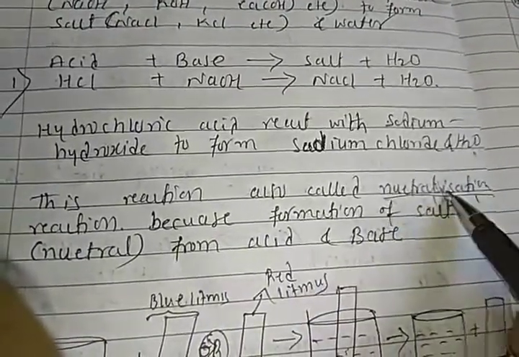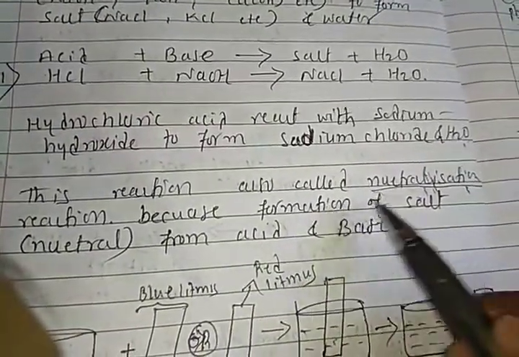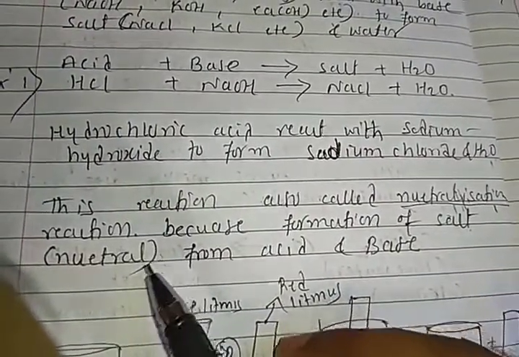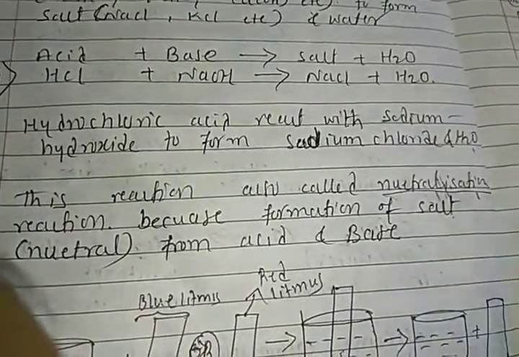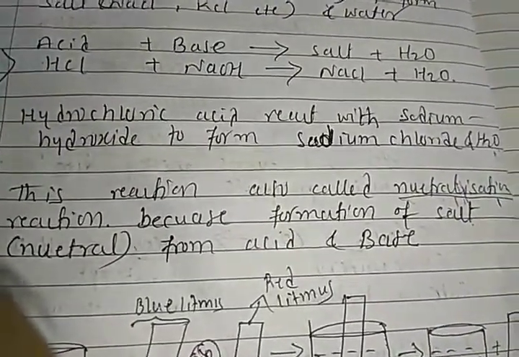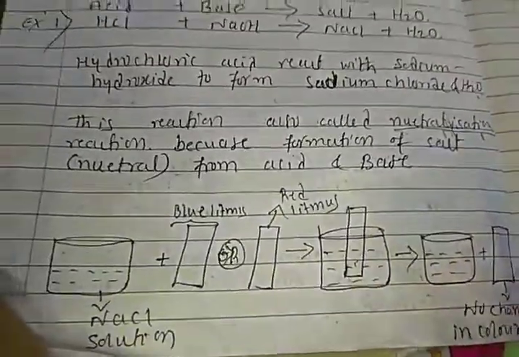Why is it called a neutralization reaction? Because of the formation of salt. Salt is a neutral substance. Whenever an acid and base react to form salt, the salt is neutral. So that's why it is called a neutralization reaction. Right, students? I will show you here.